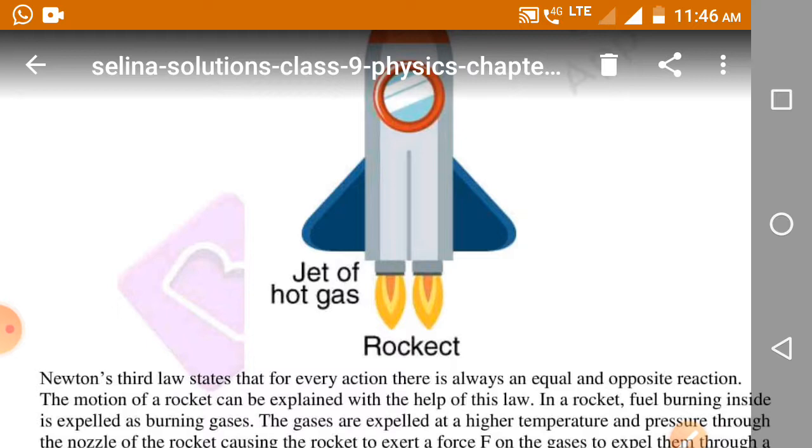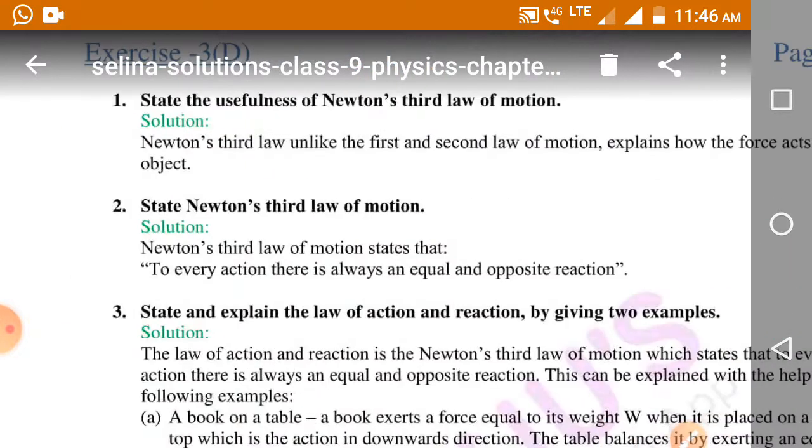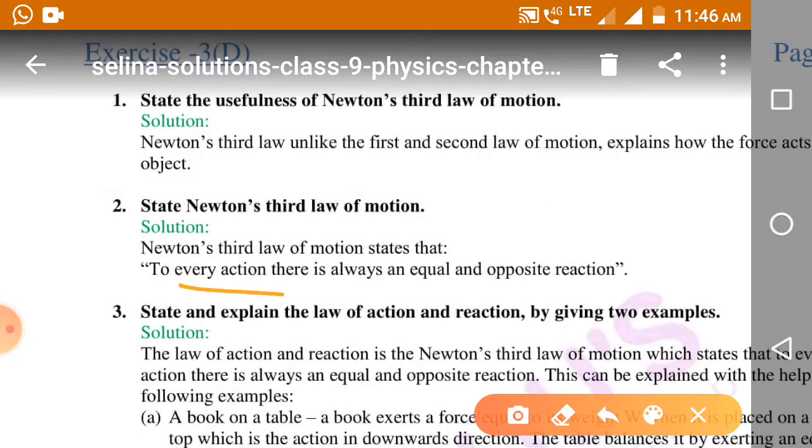So the action is releasing the air from the balloon, and the reaction is the upward movement of the balloon. This is the statement: to every action there is an equal and opposite reaction.